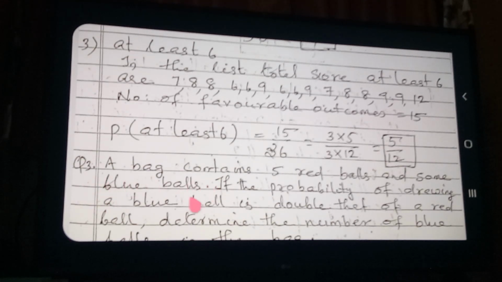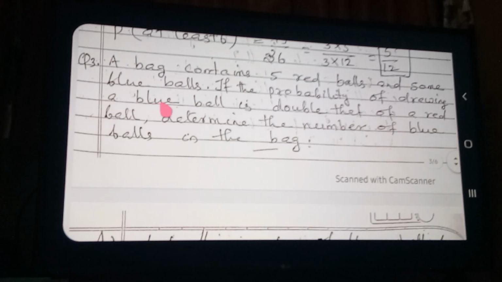A bag contains, these are very easy to understand, that many problems are not there. A bag contains 5 red balls and some blue balls. What type of balls are there in the bag? Red balls and blue balls. But actually how many red balls are there? 5 red balls.